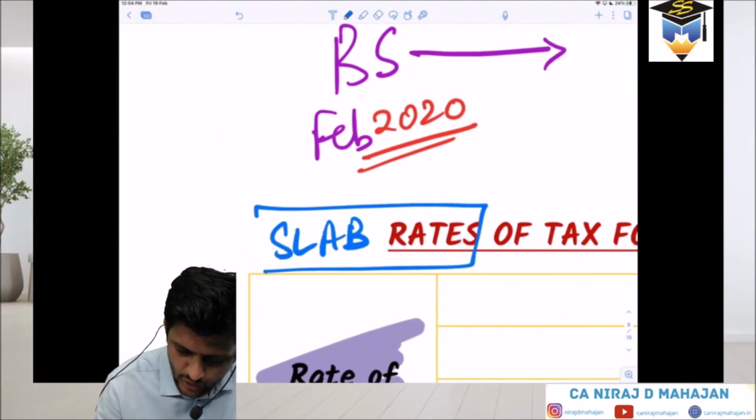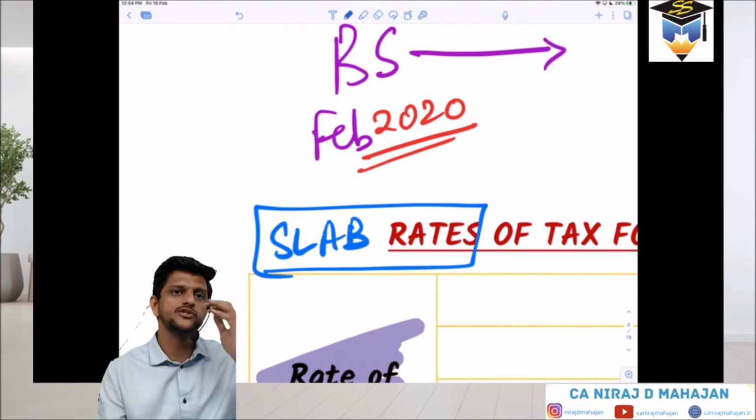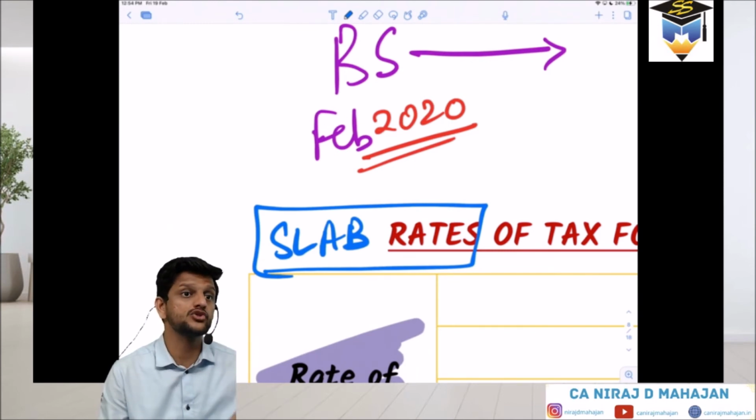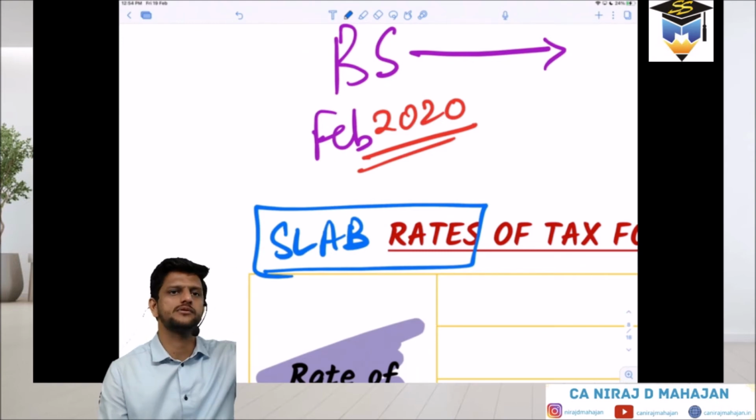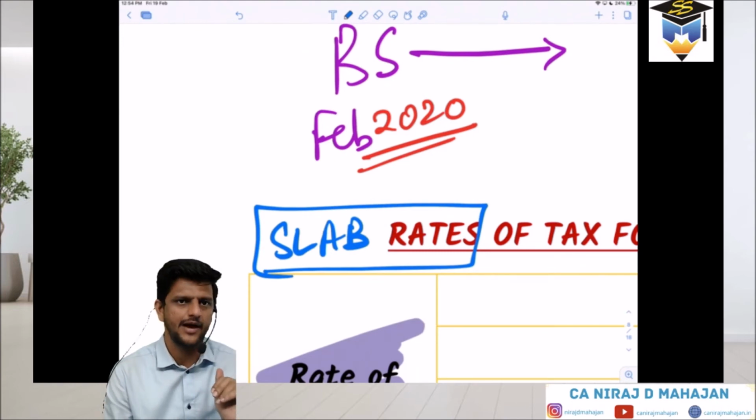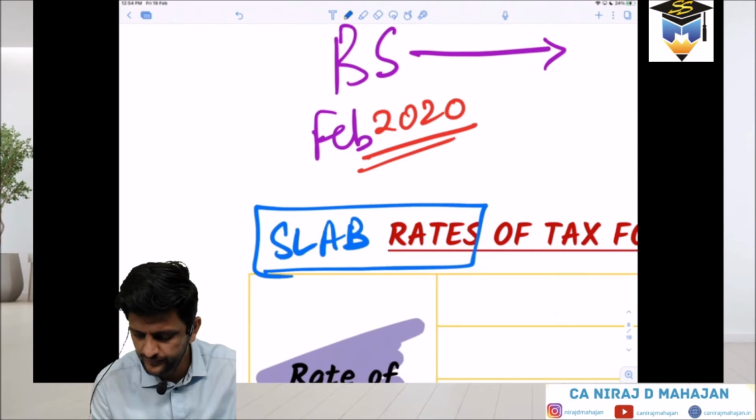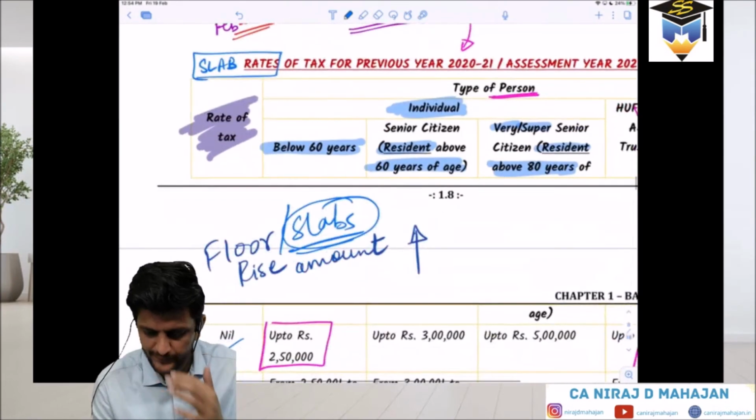slab rates. We call them slab rates because it is not a blanket rate. It is not one single rate. No, it is as per the incomes divided into categories or slabs. Got it? Lower slab, lower tax, higher slab, higher tax. Got it? Yes. Sure? Yes, sir. Yes. Fine.